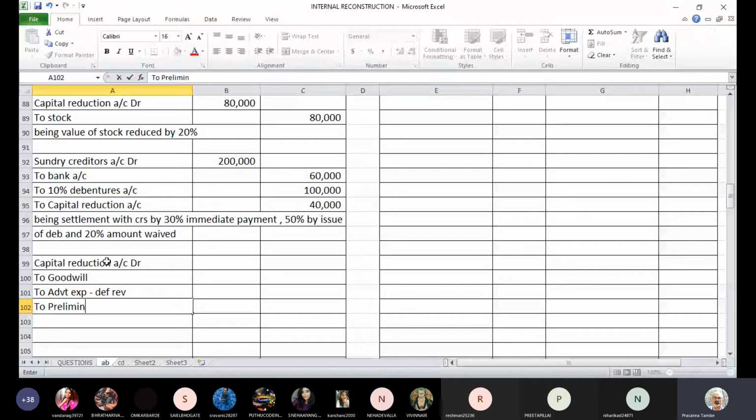Goodwill is 2 lakhs. Advertisement expenses were 4 lakhs. And preliminary expenses were 1 lakh.